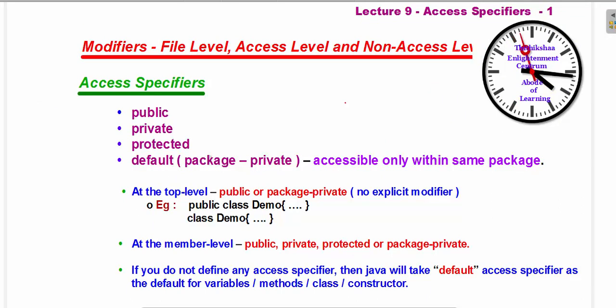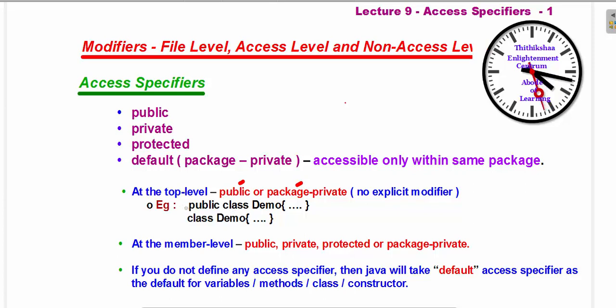At the top level, as I told, at class level you can give either public, or you can give nothing. If you don't give anything and simply write it as class A, then it means it is package private, that is, it is private within the same package. Like this you have to declare the class level. Top level is nothing but class level.